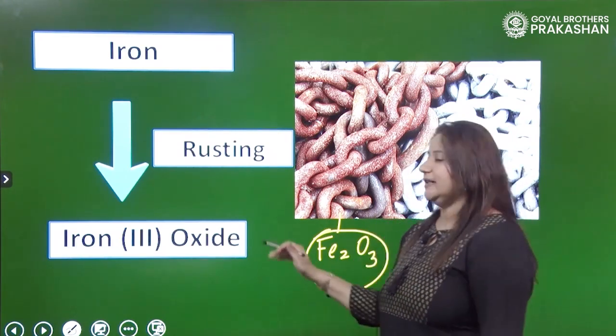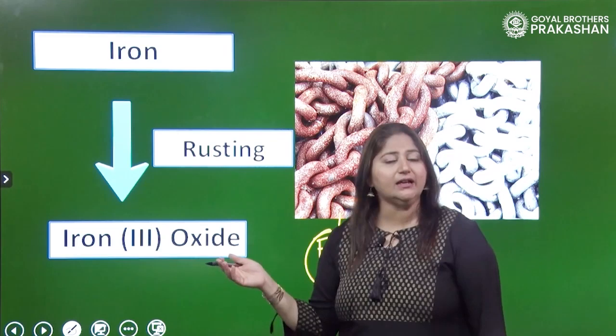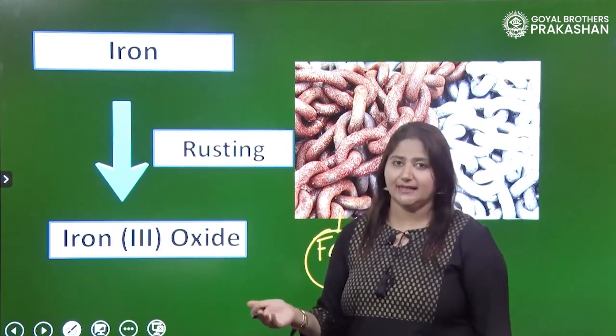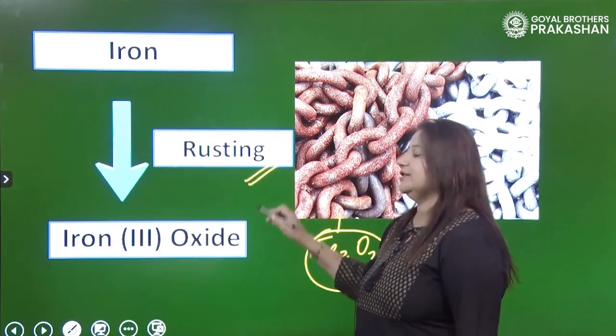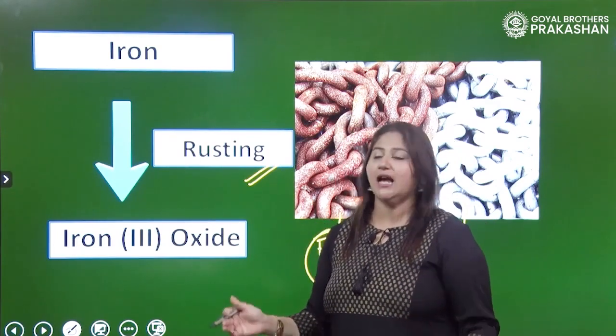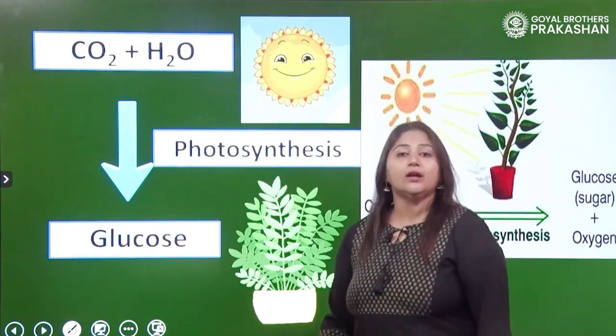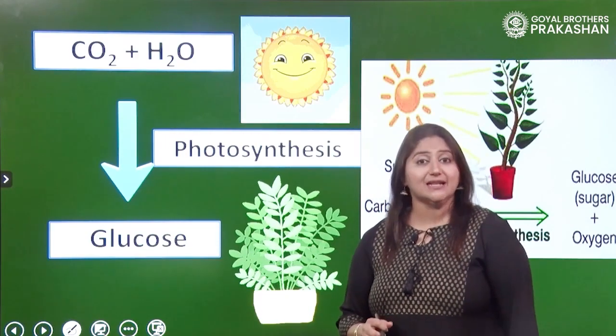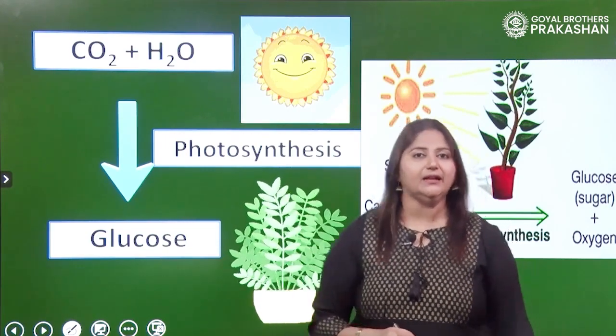Yes. So, is it a chemical change? Can we declare rusting a chemical change? Yes. Why is rusting a chemical change, children? Because a new substance is formed here which is iron 3 oxide. Now, when we look forward to the next example, what is happening here?